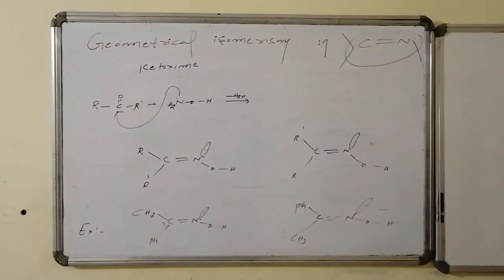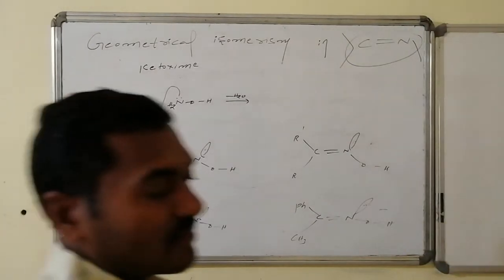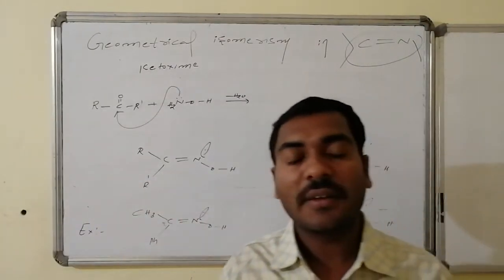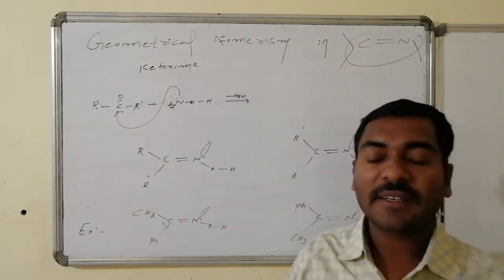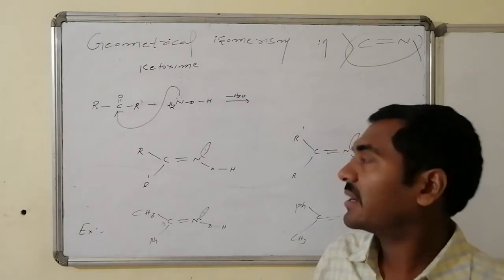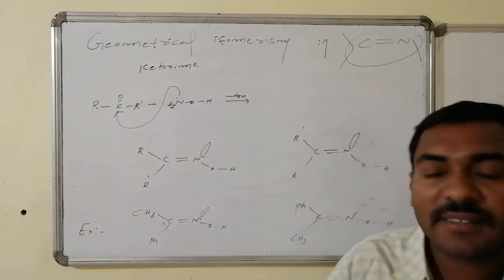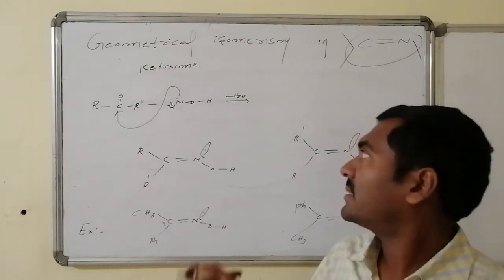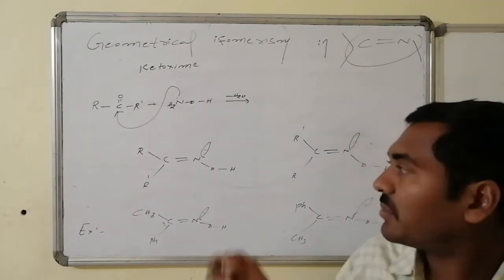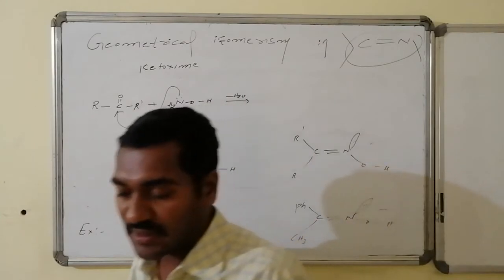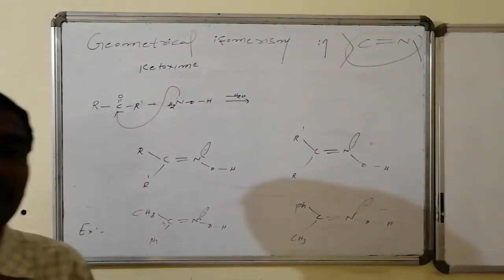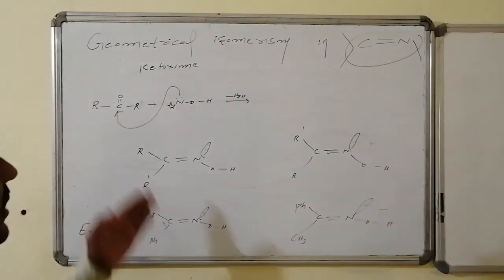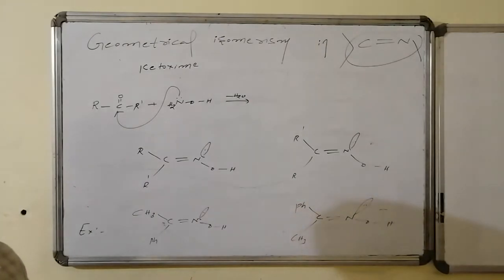In case of ketoximes, the ketone has alkyl groups connected to the carbonyl. Whenever it reacts with hydroxylamine, a nucleophilic addition reaction takes place, followed by elimination of a water molecule, leading to the formation of oximes. Those oximes are said to be ketoximes. There may be an R group and an R dash group. If both are the same R, then isomerism is not possible.